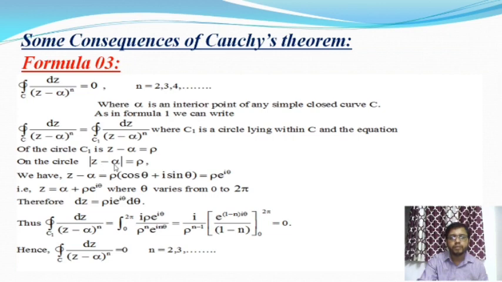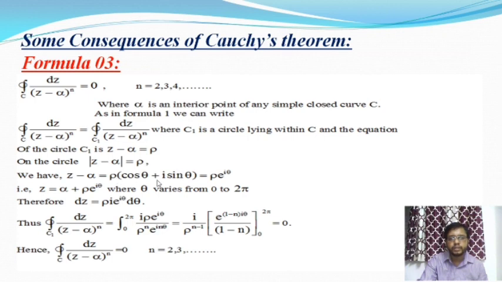So modulus of z minus alpha is equal to rho. This is the equation of a circle. Let us consider the amplitude of z to be theta. Then the polar form of any circle whose center is at the point alpha and radius is rho is z minus alpha is equal to rho into (cos theta plus I sin theta), where theta is the amplitude of z minus alpha and rho is the radius of the circle.